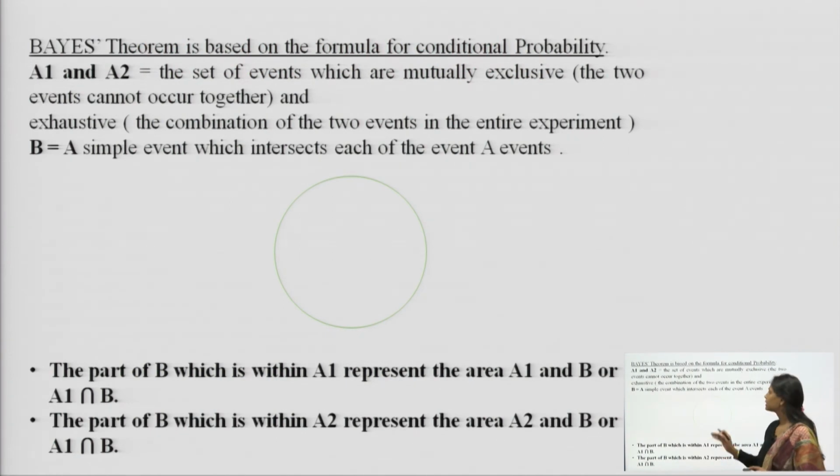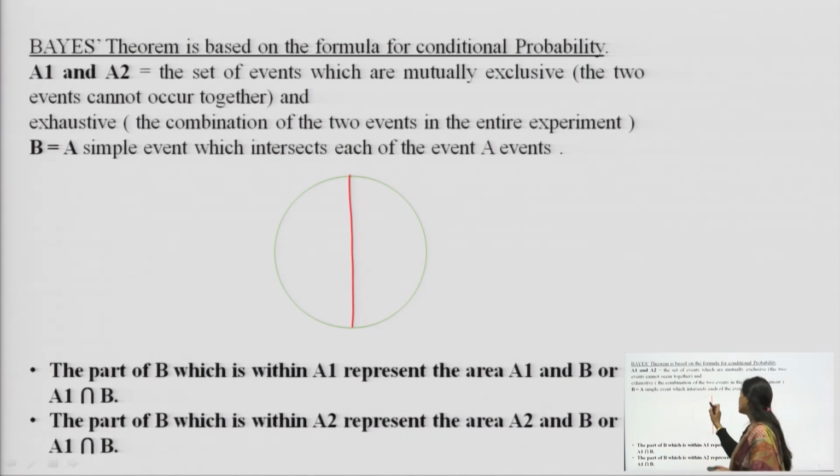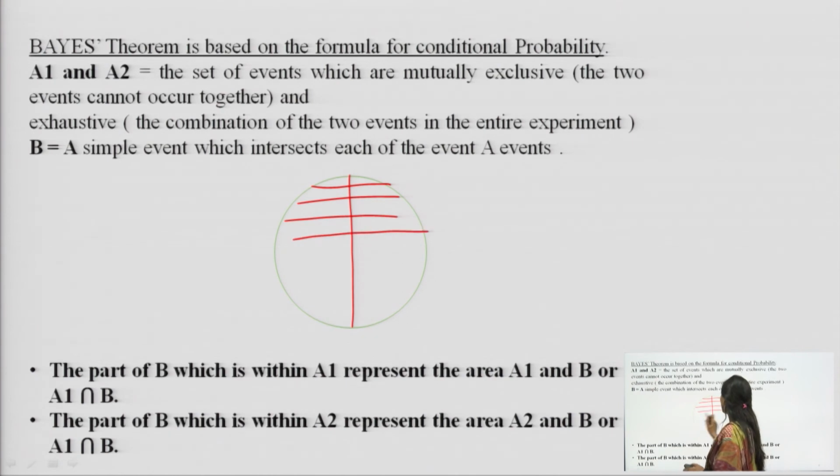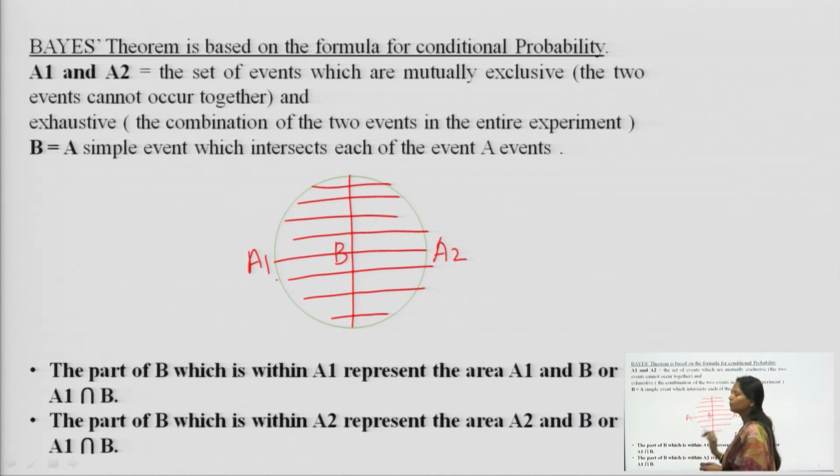So, for example, if we have a sample space, this is A1, this is B, this is A2. Now, A1 and A2 are two mutually exclusive events, that means they cannot occur together, but A1 and B, and A2 and B, give us some common part.